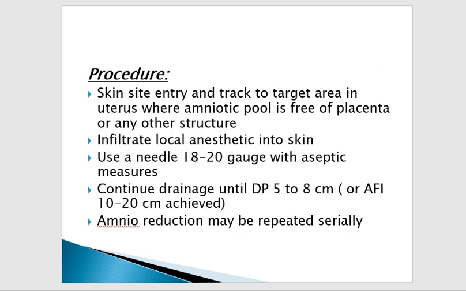First of all, we choose the skin entry site and track, to target the area on the uterus where the amniotic fluid is free of placenta or any other structure. Meaning there should be no placenta and no fetal parts, and there is a maximum amniotic fluid. We will first of all select this area. Then we will infiltrate local anesthetic into the skin. We will use a needle of 18 to 20 gauge with aseptic measures. After this, we will start draining until the deepest vertical pool is 5 to 8 centimeters, or when an AFI of 10 centimeters is achieved, then we can stop this amnioreduction.